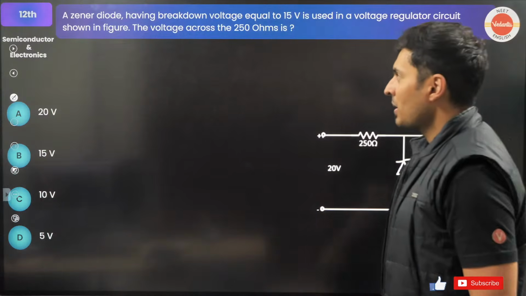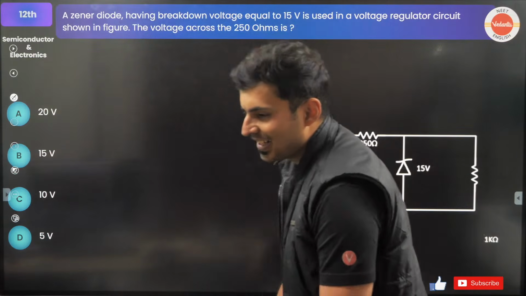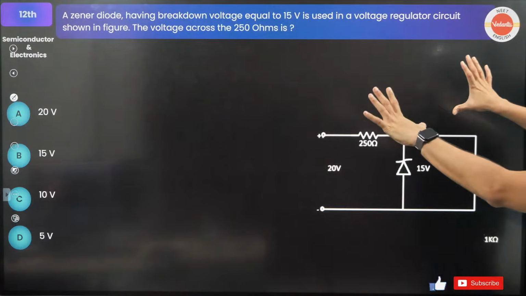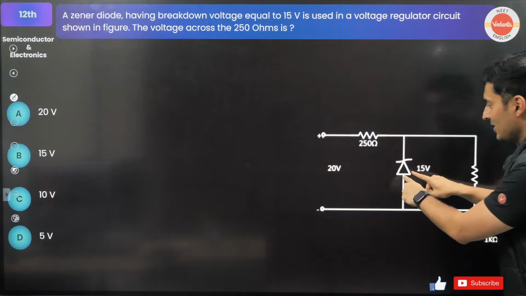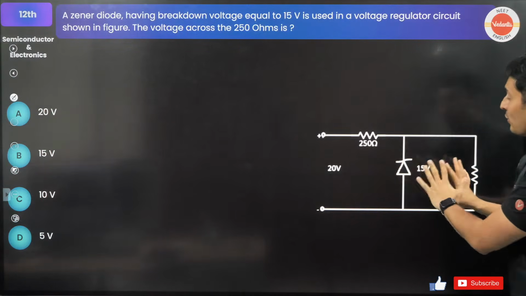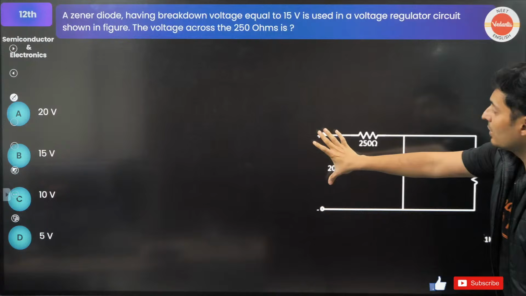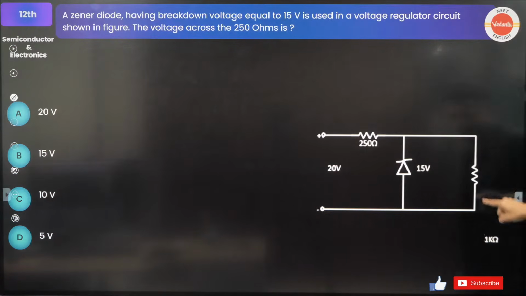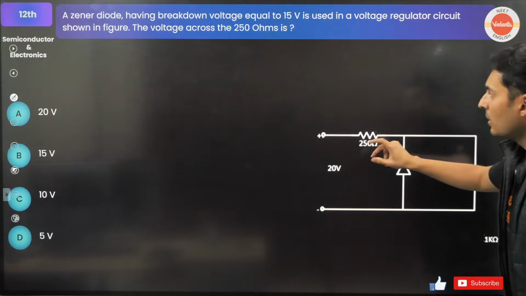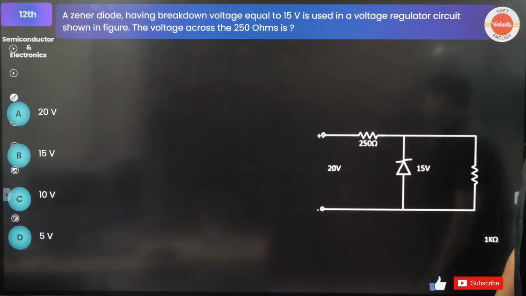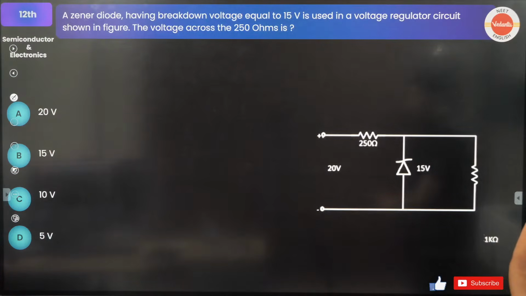Here comes the question. Okay, a Zener diode having a breakdown voltage, this is a Zener diode, breakdown voltage 15 volts, connected to 20 volts across 250 ohms and 1 kilo ohm. Question is, what is the voltage across 250 ohms? Come on, let's see how many of you can do this.